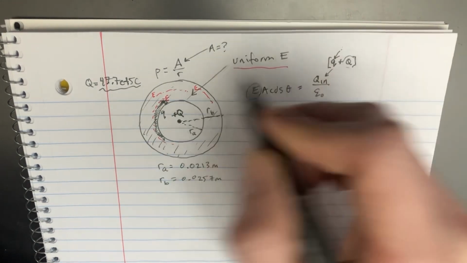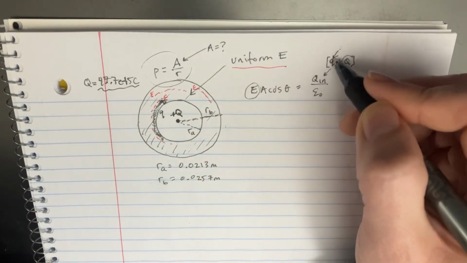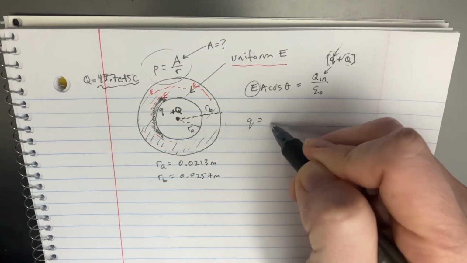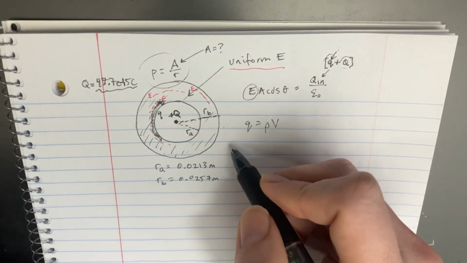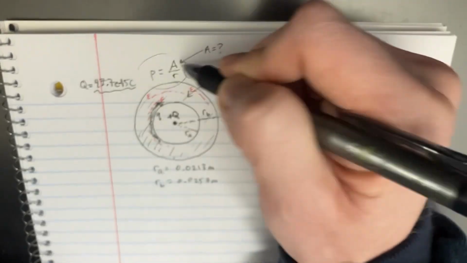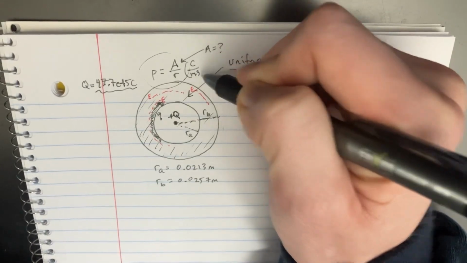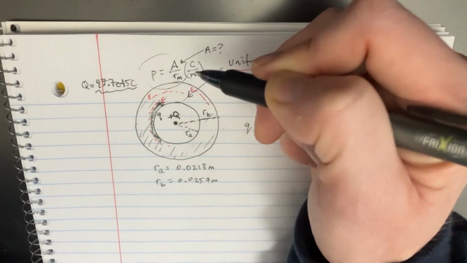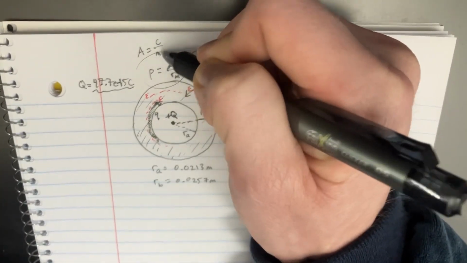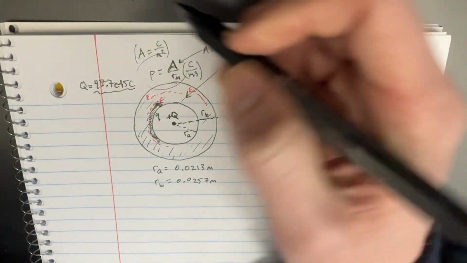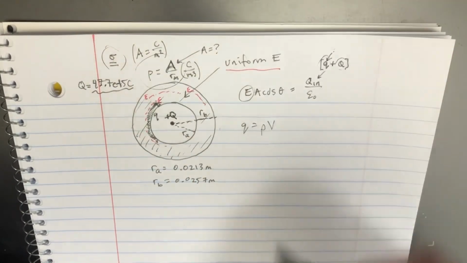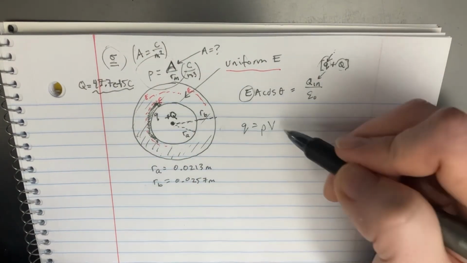We need to know this q, because we have this density and q, and we know those two are related, because q is supposed to be equal to rho times V. And one very important clue here is that rho is in coulombs over meters cubed, and r is in meters. And so this variable, A, is going to be in coulombs over meters squared. So just keep that in mind as we solve for this.